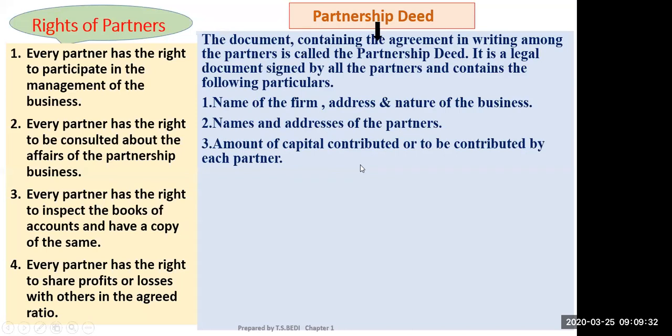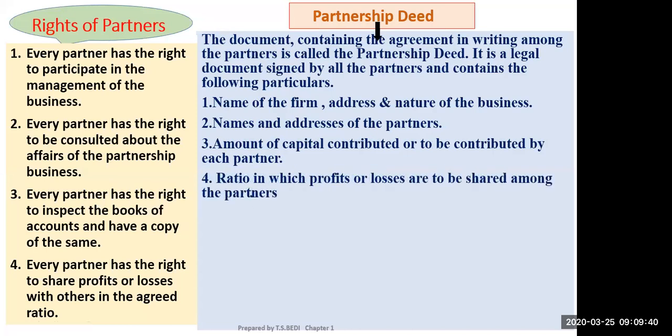You can note down these points. Next is the ratio in which profits or losses are to be shared among the partners. Without a partnership deed, there are some rules, but if there is a partnership deed, we must follow the partnership deed only.